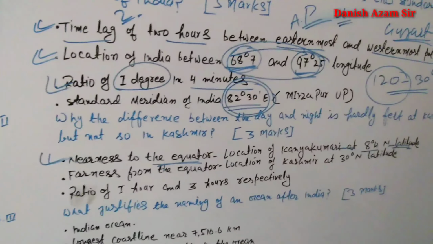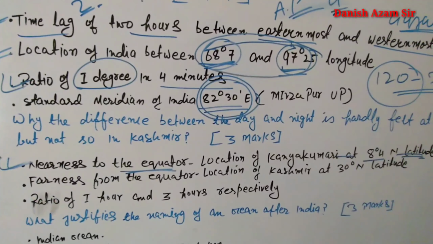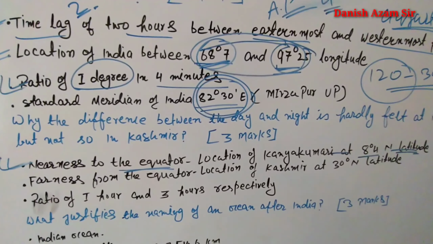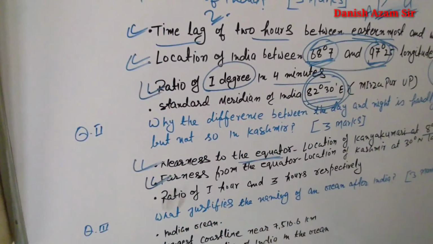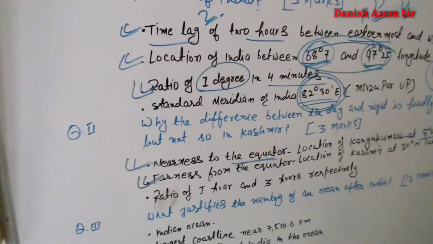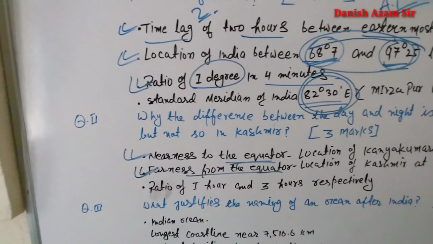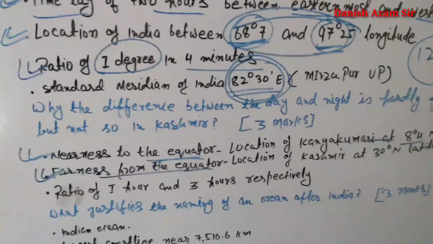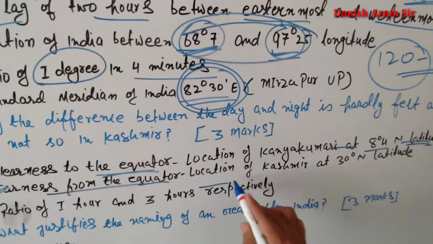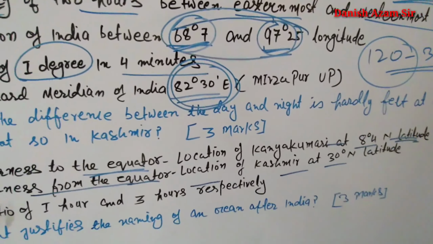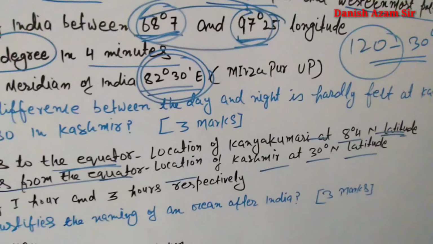So the difference between day and night is hardly felt at Kanyakumari, but the difference is found in Jammu and Kashmir because it is located very far away from the equator. You know that the location of Jammu and Kashmir is at 30° north latitude.